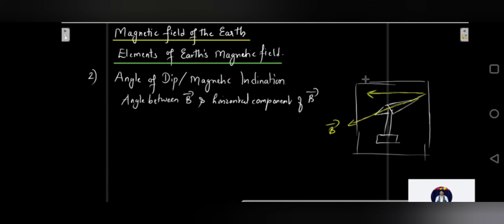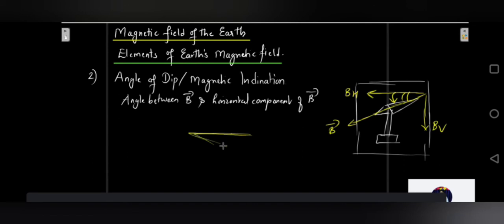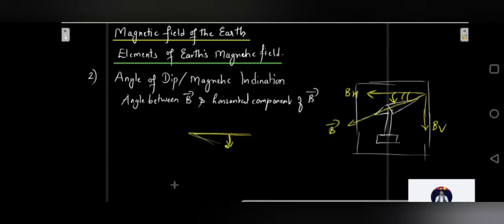direction of the magnetic meridian. So this is BH, horizontal. This is BV. So this angle shows how much dip it is taking. What do you mean by dip? If this is the surface and if you go down over here, this much is the dip you have taken. Correct? If you are going down here, this much is the dip you have taken. So basically, how much dip this needle is taking.